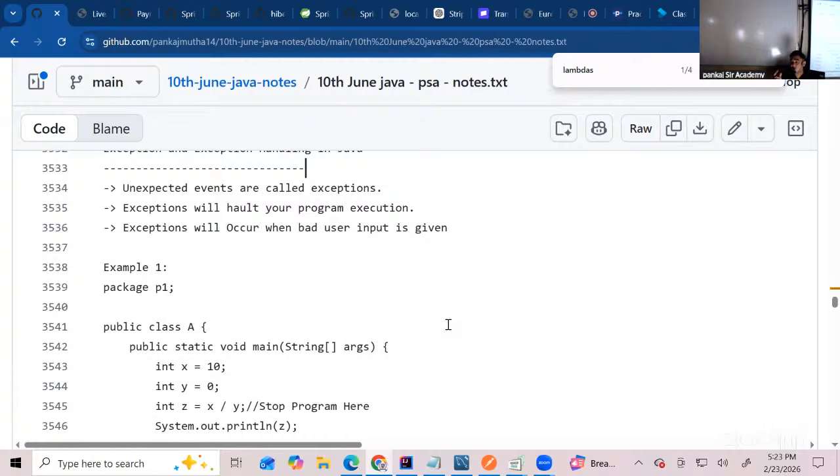Imagine you're using one banking app. While you're using it, suddenly it crashed. Could be the memory in your mobile phone is very less and the app is not being supported. You opened that up, it crashed.